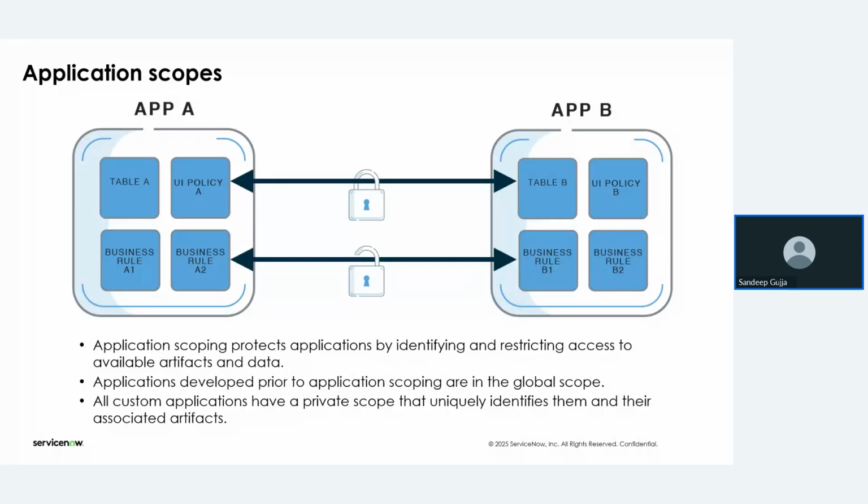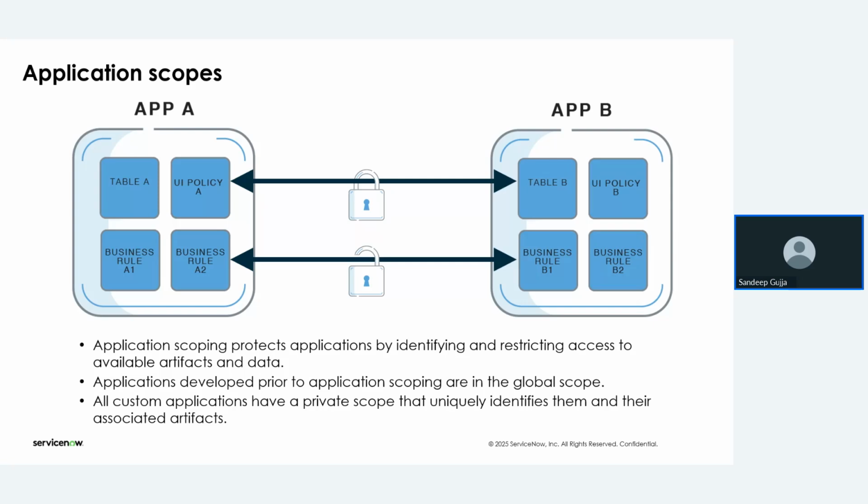Here, guys, in this slide you can observe that we have two applications. Each application has different things. Application A has table A, table A UA policies, and two business rules. Coming to application B, table B is there, along with UA policies on the B table, and B1 and B2 are the business rules for application B.